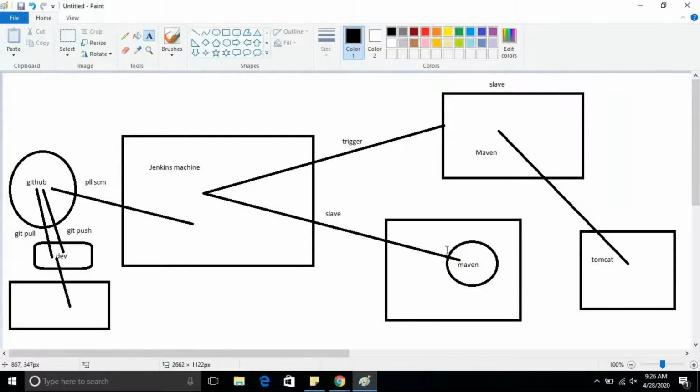Then the WAR file will be generated, and you have to deploy it on top of the Tomcat server. So this is my requirement. I ask for one more Docker image every time, under which your build steps should be triggered. Did you understand? Instead of a direct EC2 instance, one Docker host, and inside that one Docker container. This is my request.